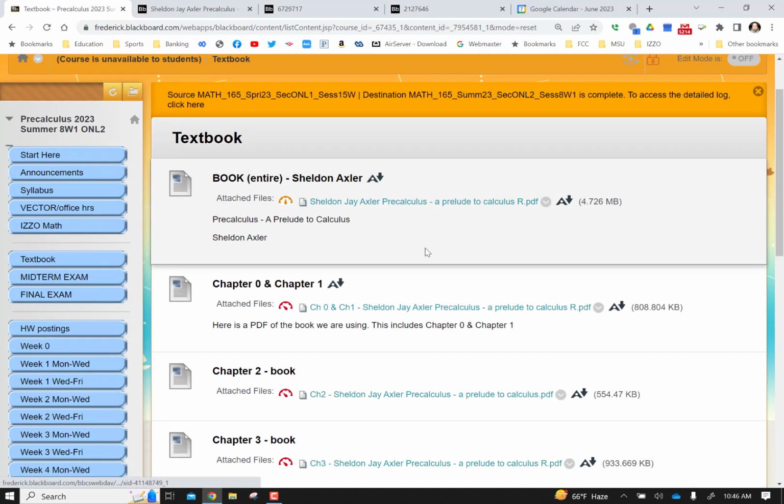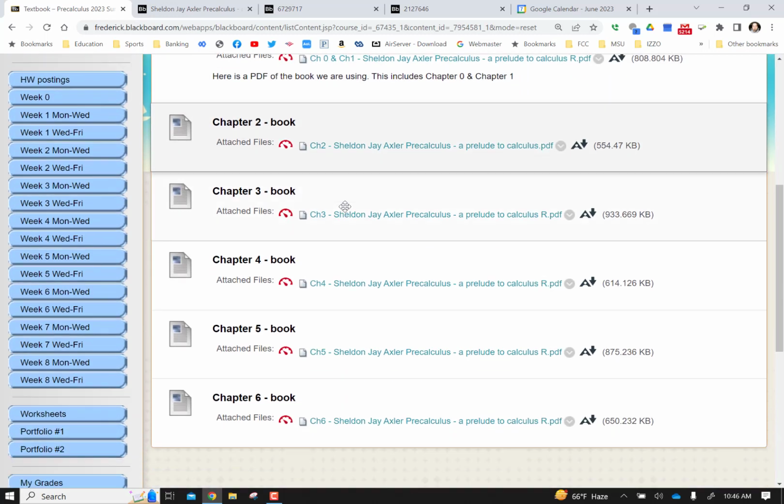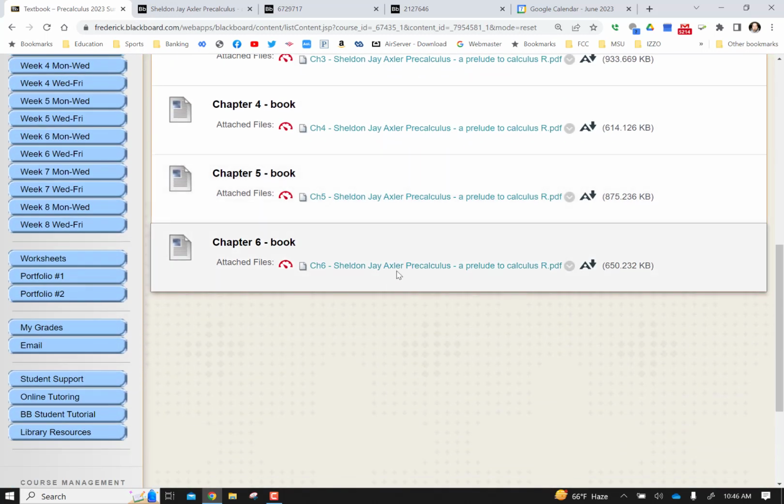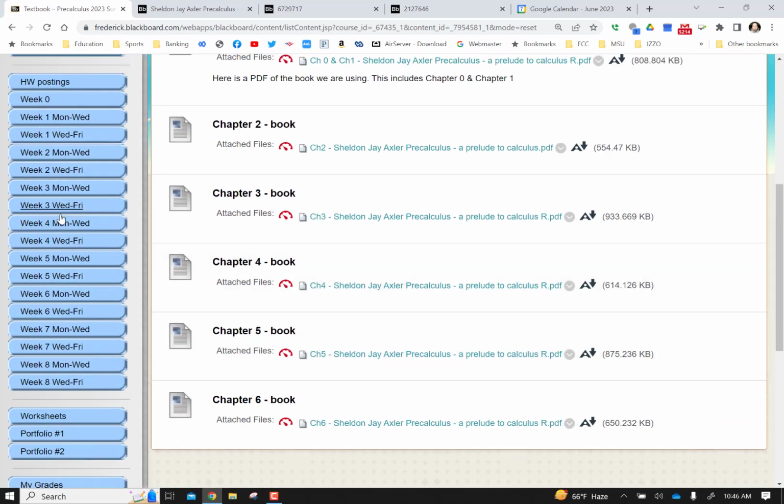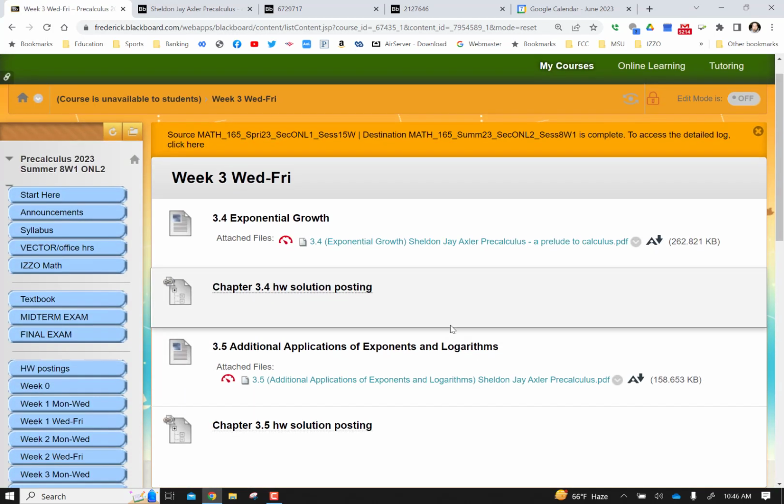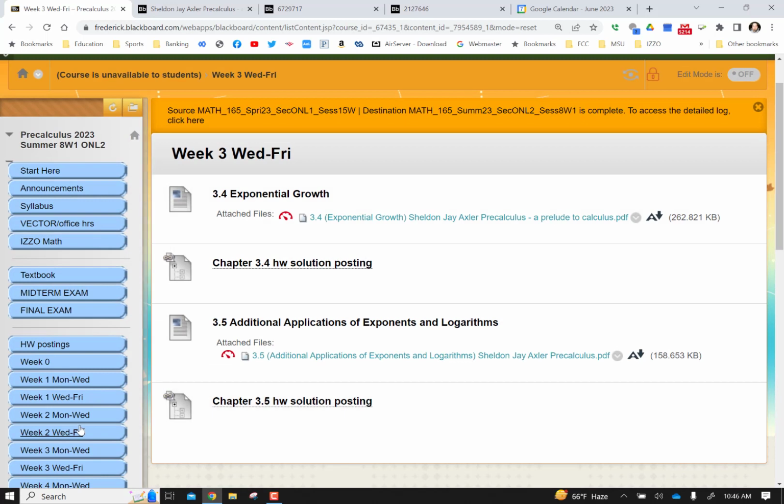Not only is it broken down by chapters here, chapter 1, 2, 3, 4, where you can read the entire chapters, but like I said, in each homework section, each week section I should say, it's broken down into specific sections, so you can just go to the tabs there to get to the section for the readings there.